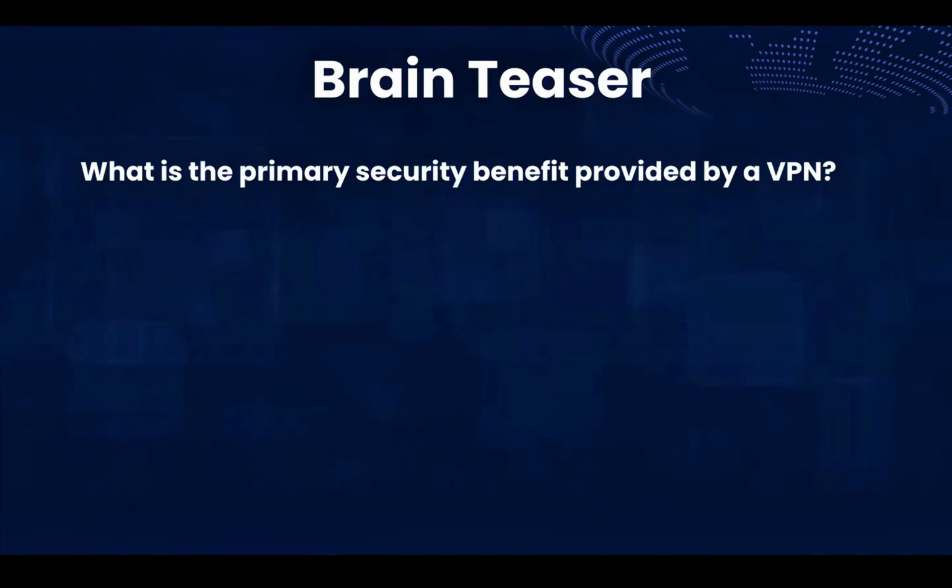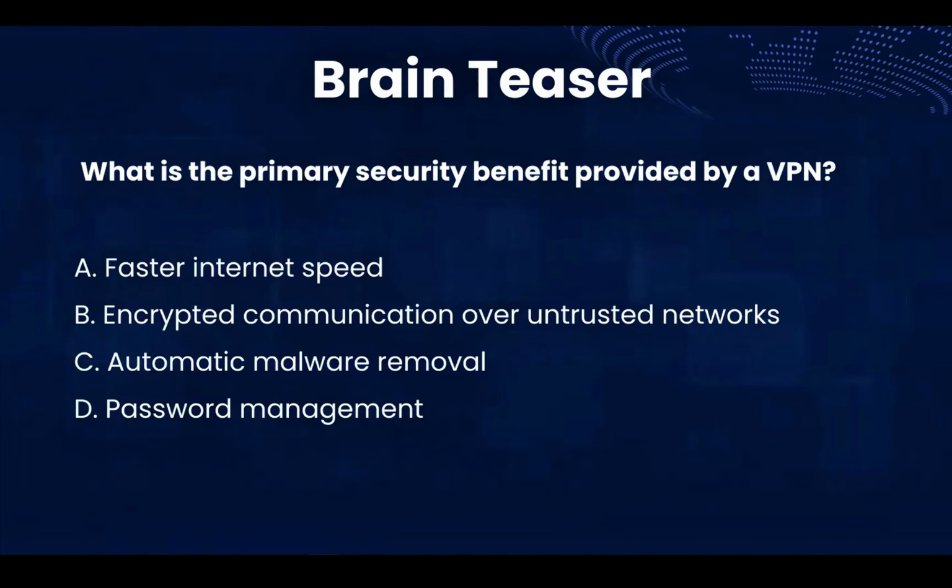Let's consider a test together. Here is the question. What is the primary security benefit provided by a VPN? Here are the options. Pause your video, read through the options, pick your answer and drop that in the comments, then come back to play the video. So what's your answer? The correct answer is B, which is encrypted communication over untrusted networks.